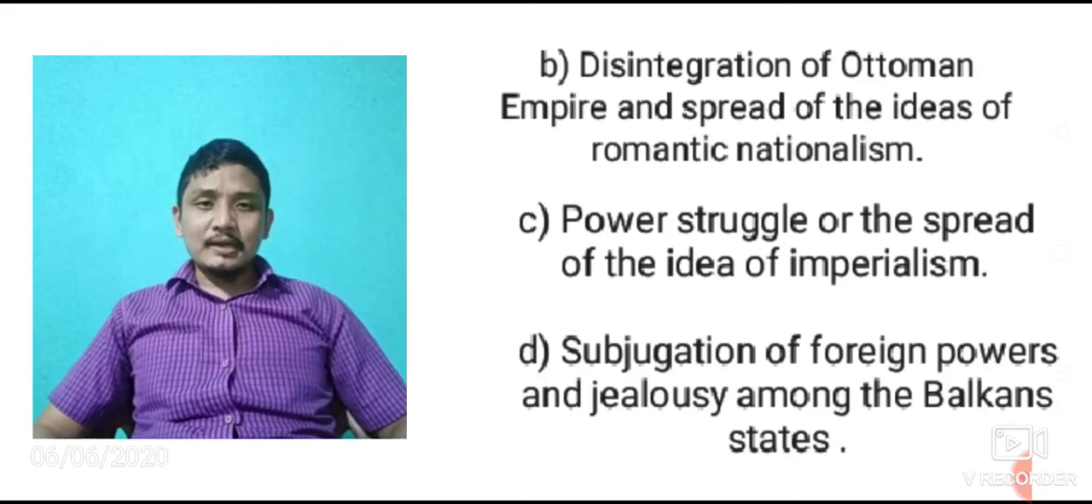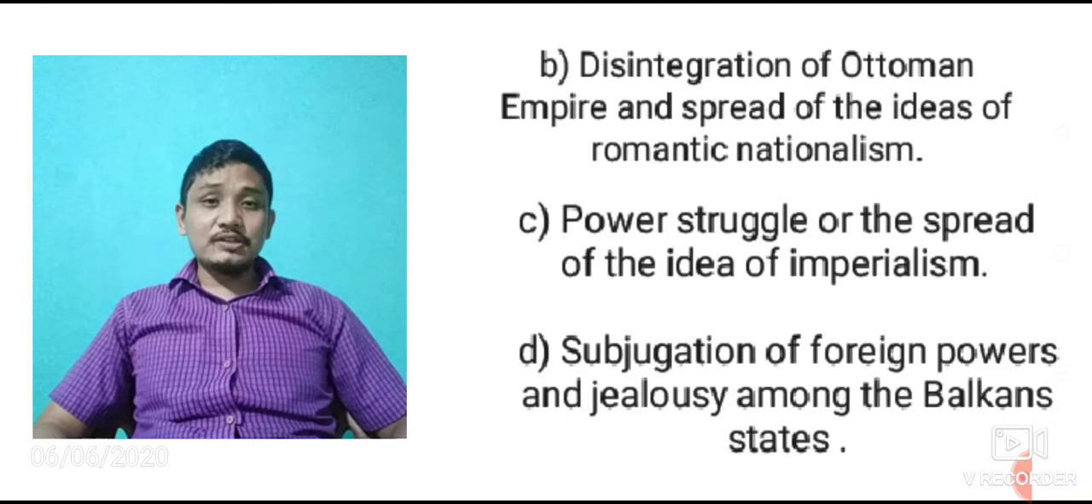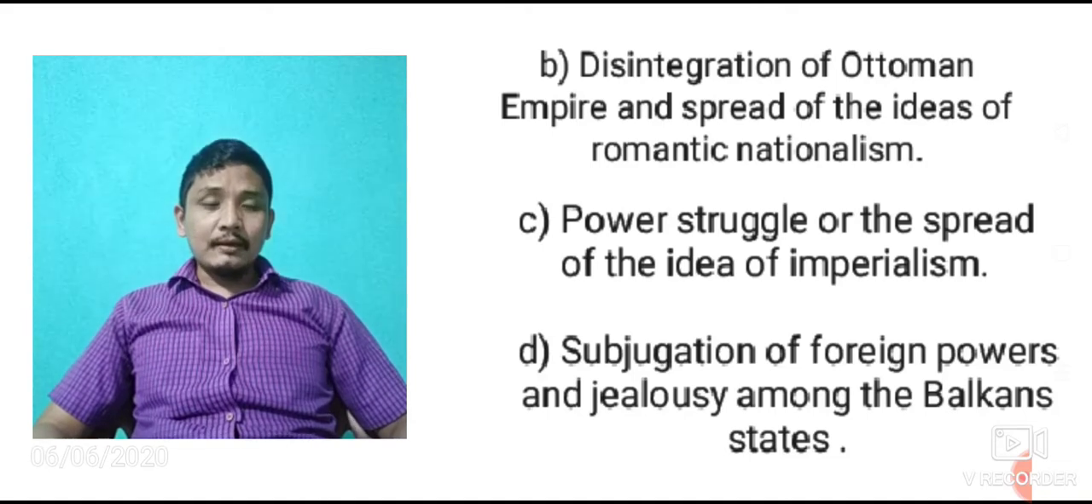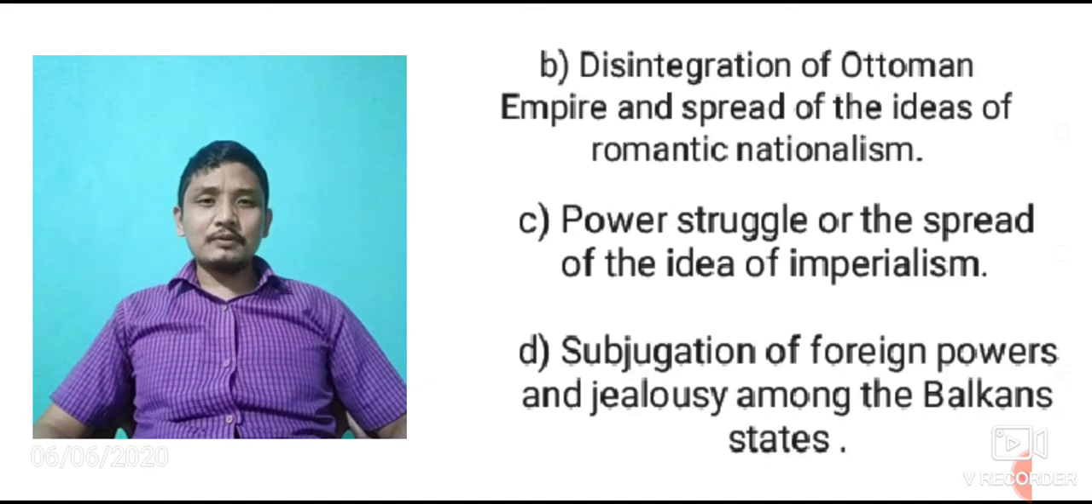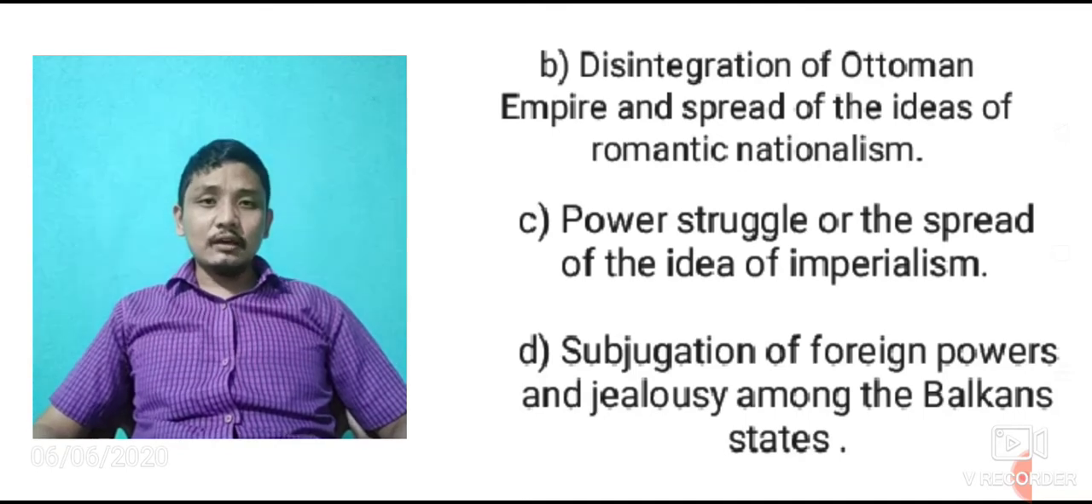Foreign powers also started occupying this area to enhance their power, to show their power. And at the same time the Balkan states were themselves jealous of each other. Since they were jealous of each other, they always saw each other as opponents, and these are all the reasons which created a tension-like situation over there.